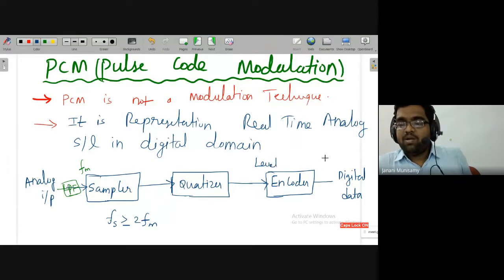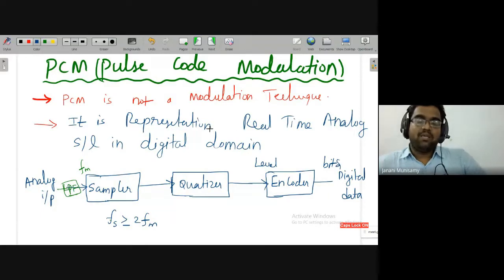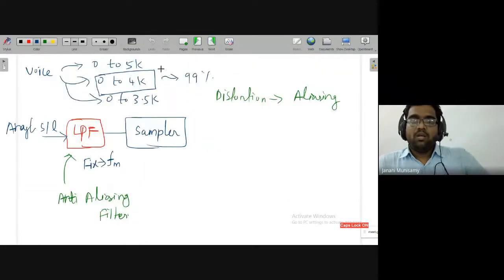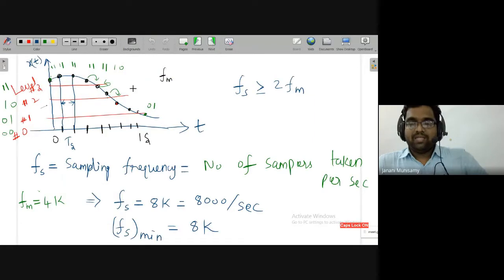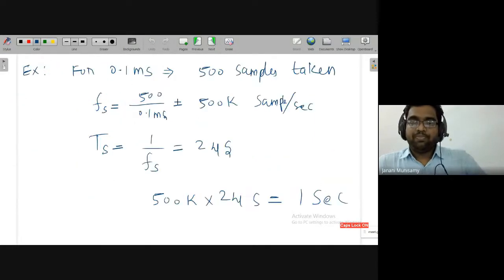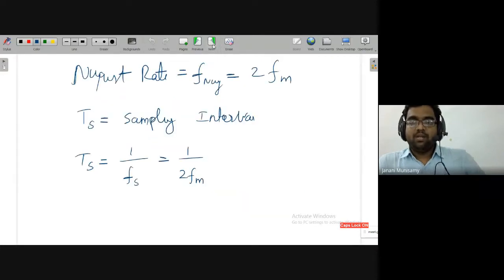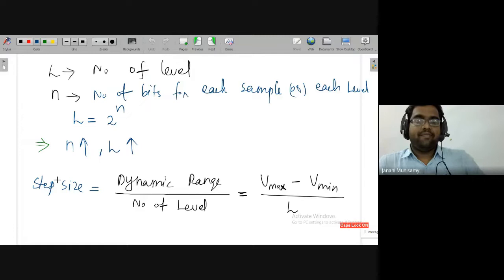Encoding means level to bits assignment; bit assignment for every level is the encoder. Then we saw the basics: how to fix fs, what the minimum fs should be, and the relation between fs and Ts. Then next we defined step size. Step size depends on the number of levels and the dynamic range.